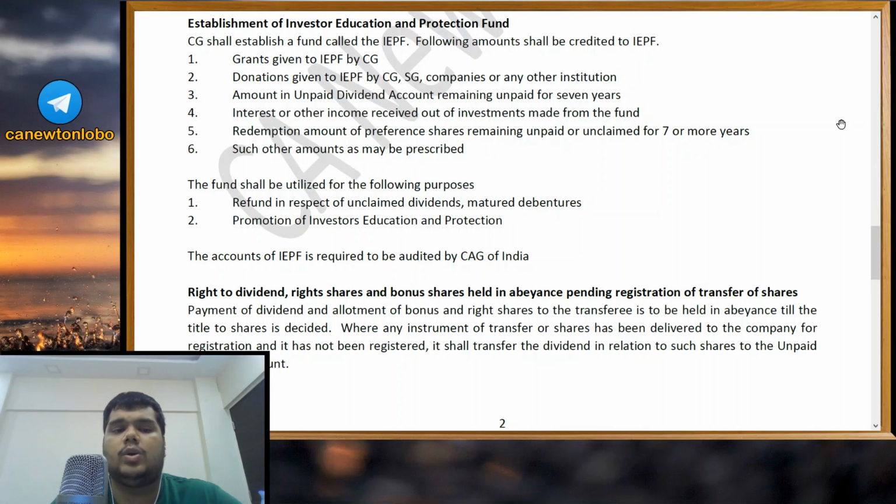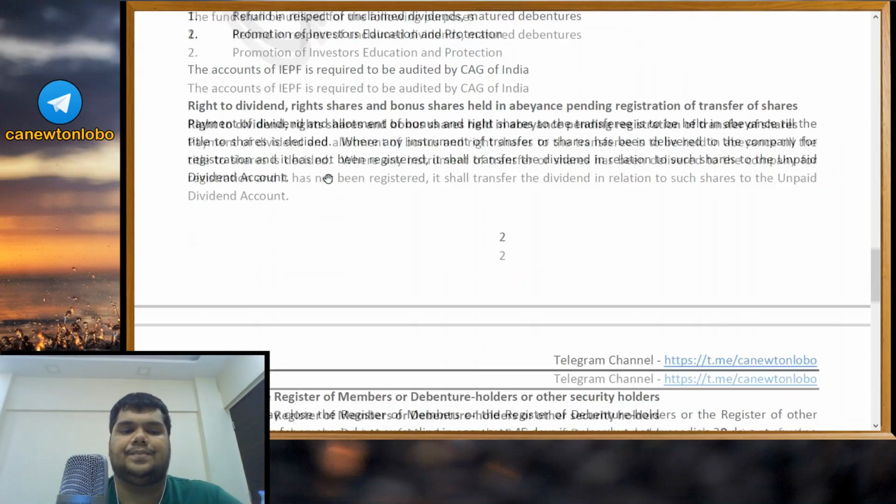Next, what shall the fund be utilized for? Refund in respect of unclaimed dividend or matured debentures, promotion of investors, education and protection. So whatever is remaining unclaimed and unpaid, we are going to use it as the fund's name only says, Investor Education and Protection Fund. So the second point is promotion of investors, education and protection, and the first point is refund in respect of unclaimed dividends, matured debentures. The accounts of the IEPF are required to be audited by the Comptroller and Auditor General of India.